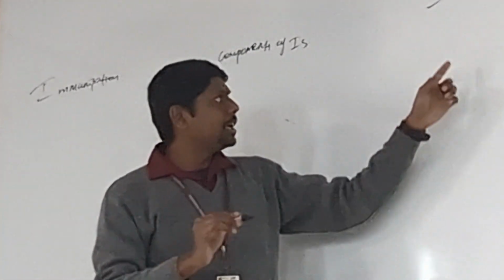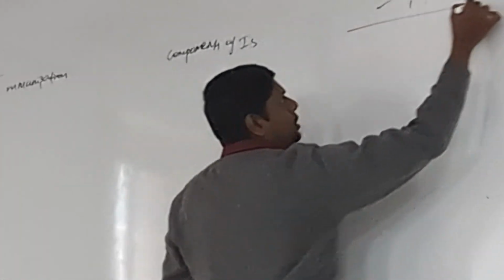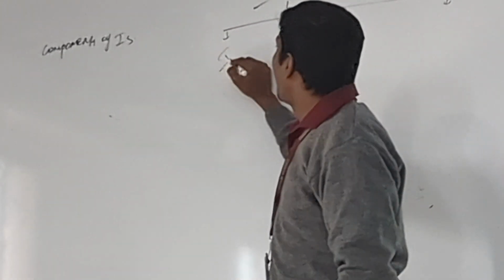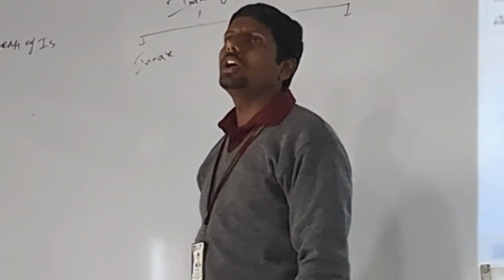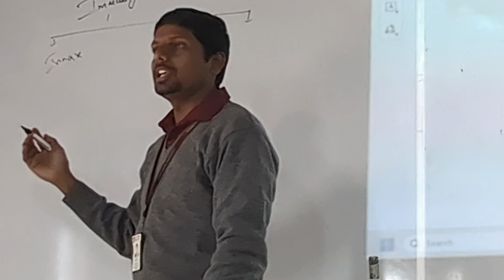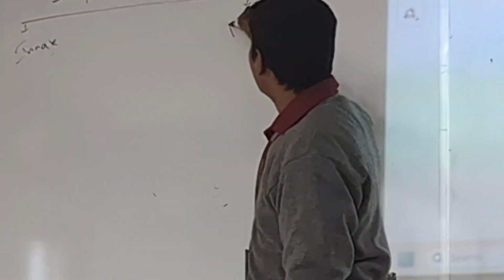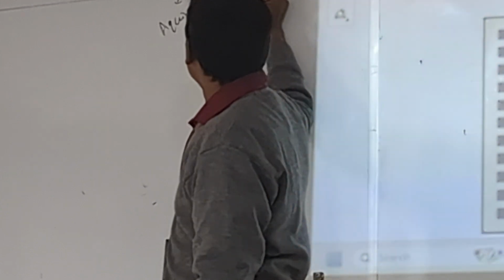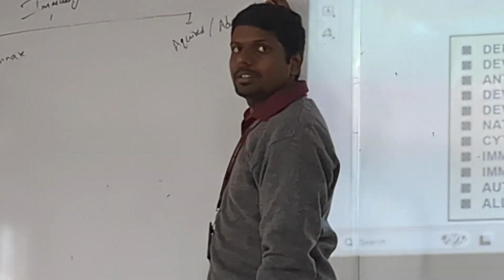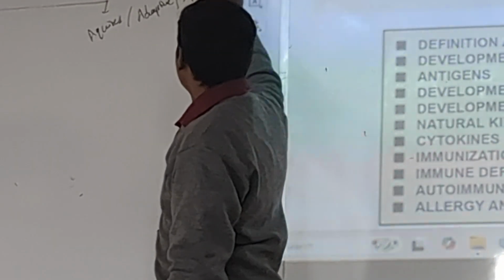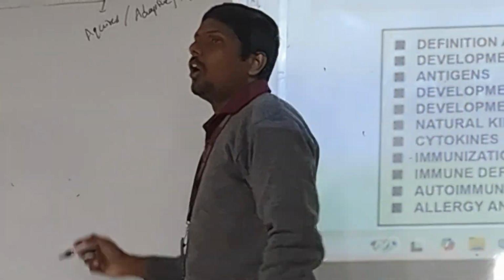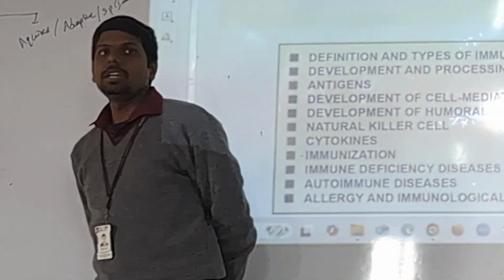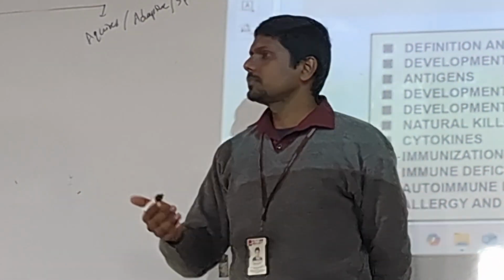So far in immunity, I have classified into 2 broad categories. What are those 2 broad categories? We have innate, we already know, inborn, non-specific immunity is called innate. Then we have acquired, adaptive, or specific immunity. Okay?